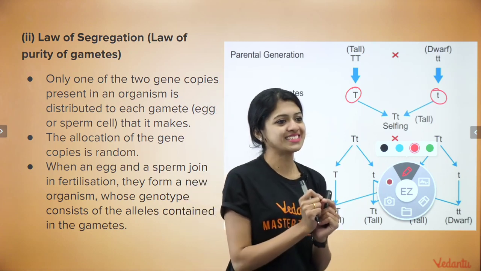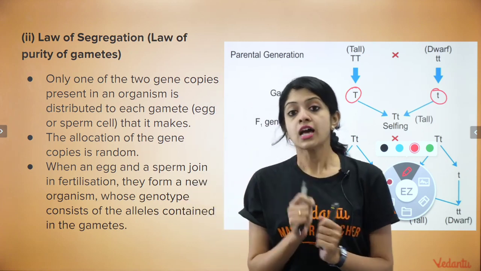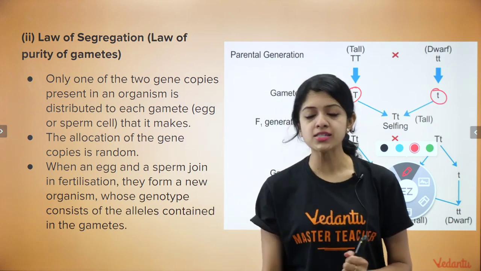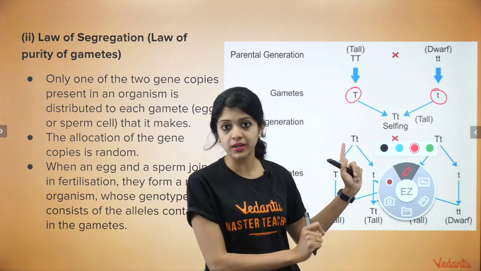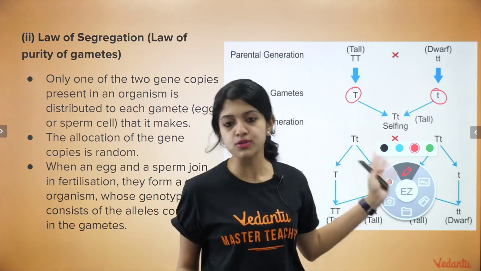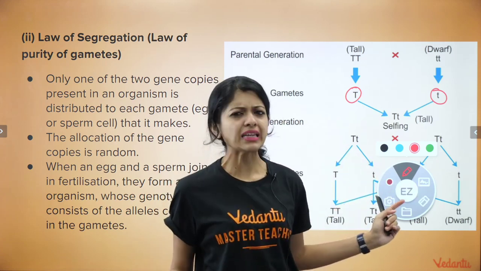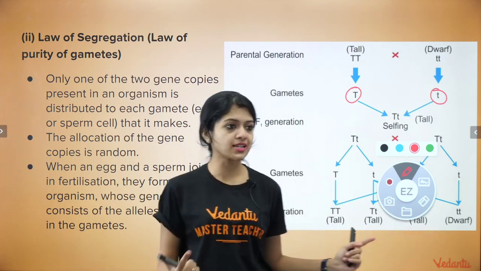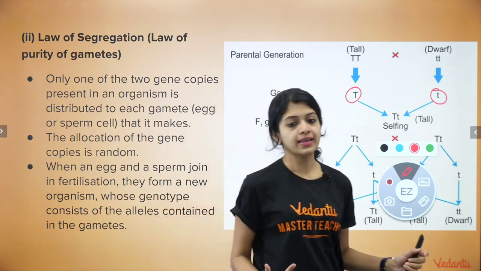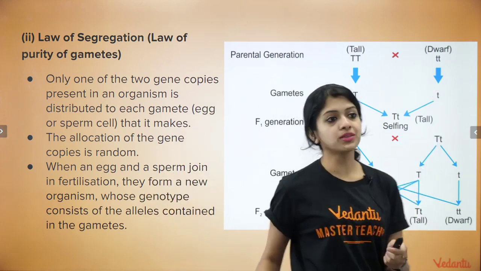Yes, so keep in mind that also, children, you must know how to come up with the gametes, how to work out the gametic combinations. In a monohybrid it is very simple, so that's all right. But dihybrid can be a little confusing. You must know how to come up with the gametic combinations in a dihybrid cross. Okay, yes. So that's about the second law.